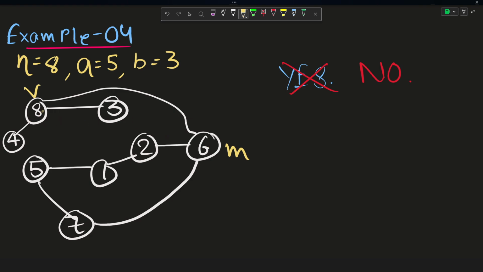So if he tries to go anywhere, like he tries to go to the third city, then what will happen? This Marcel will enter this part, right? And in that case Valerio will not be able to escape. So if Valerio decided to go to this fourth city, suppose, at that same time Marcel will go through this route in order to reach here, and now Valerio cannot escape. So Valerio has been caught, right? Or what could have happened is Valerio would have gone from this 8th city back to the third city, and in the meantime Marcel would have reached this city. So again Valerio cannot escape Marcel and he is caught, right?